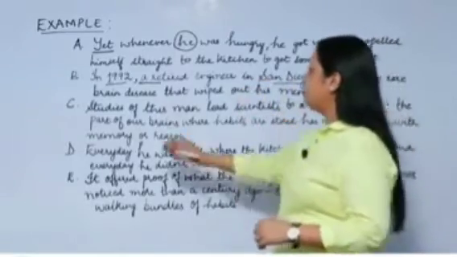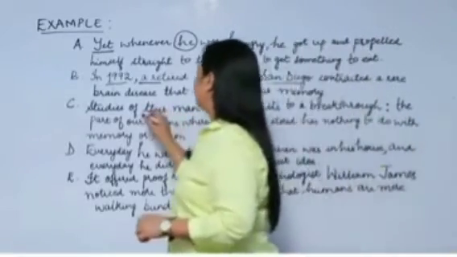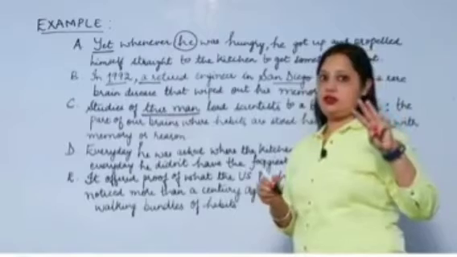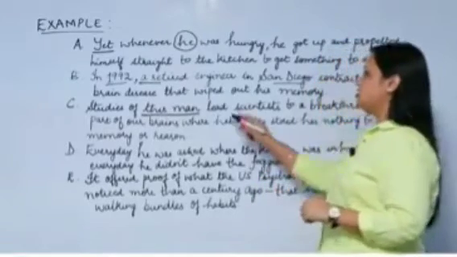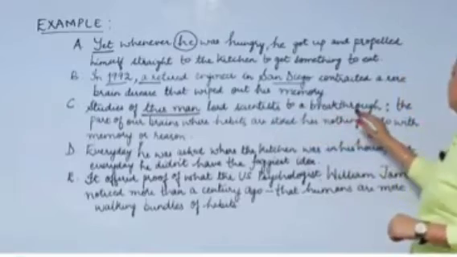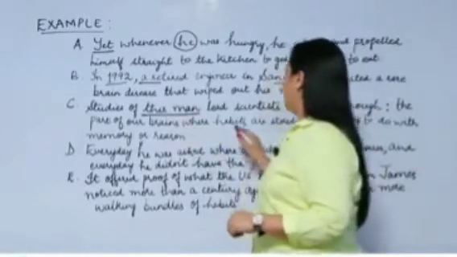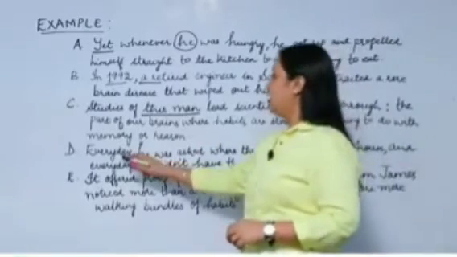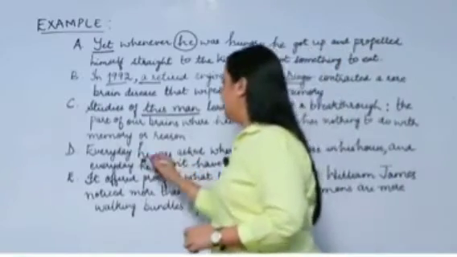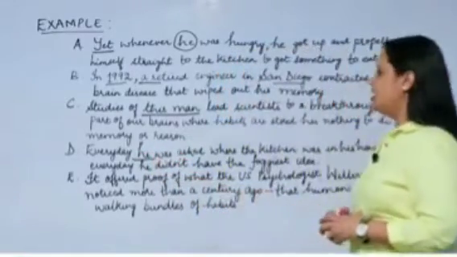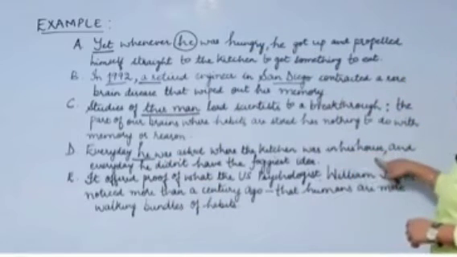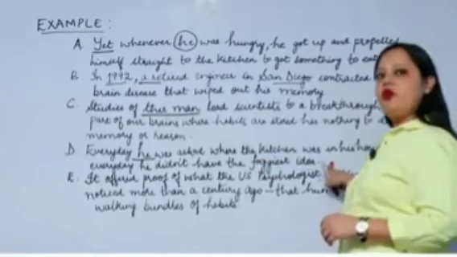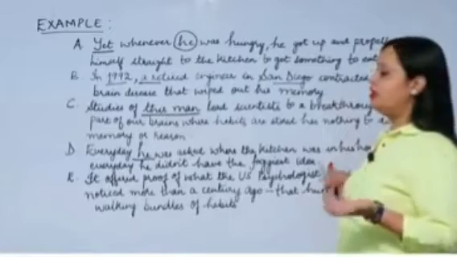Let's find out further. "Studies of this man." Where do we use "this"? We use it later on. So keep in mind this sequence. "Studies of this man led scientists to a breakthrough. The part of our brains where habits are stored has nothing to do with memory or reason." Then, "Every day he was asked where the kitchen was in his house, and every day he didn't have the foggiest idea." "Every day he" is again a referral word. Not having the foggiest idea means every day he was unaware.